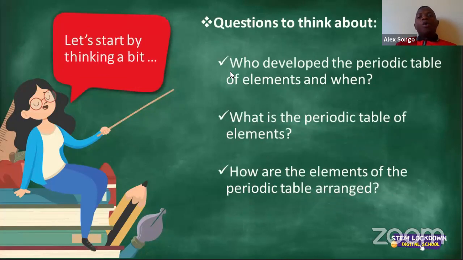All right, so questions to think about. Number one, I want you to ask yourselves, what do we mean, or what is the periodic table of elements? Let's think about it. It's obviously a table, in the way that the word is actually saying itself. Number two in that question is asking us the when. Ladies and gentlemen, if you've got a phone next to you, if you've got a laptop, you are more than allowed to go and browse through these and possibly respond in the chat box. Remember, now we've got information in the palm of our hands. Number two, what is it that we are speaking about when we are talking about the periodic table of elements? So in essence, what is the importance of the periodic table of elements?